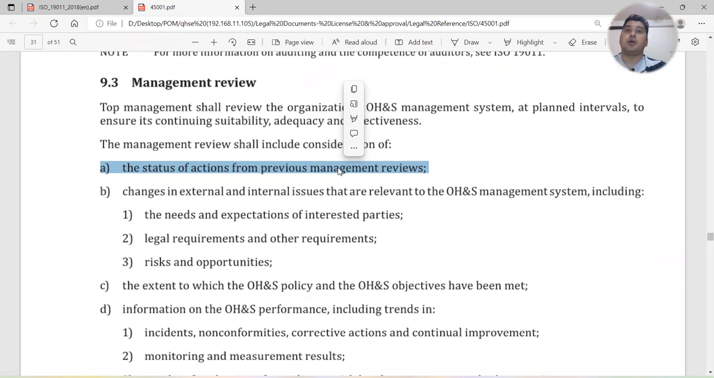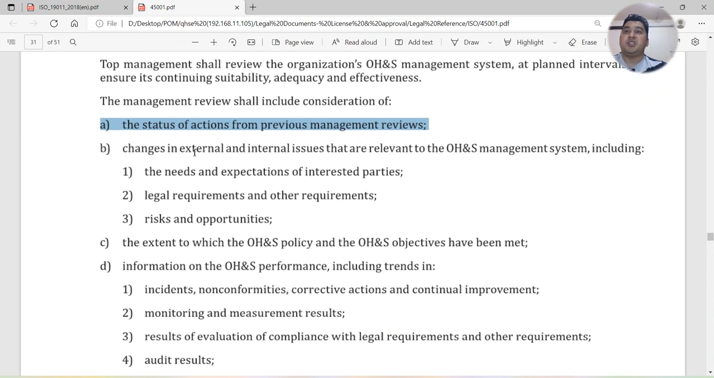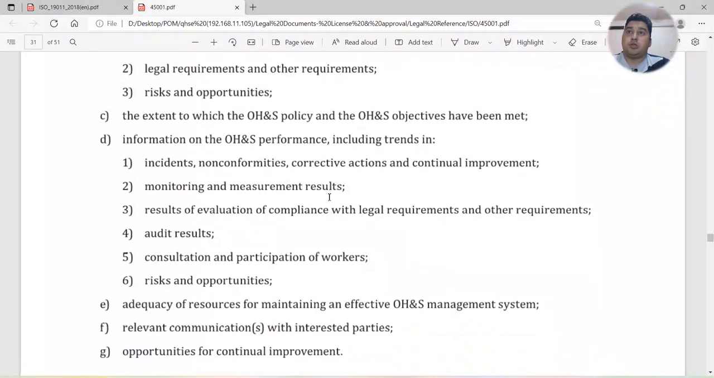Whether those points are closed or not, whether any points are open, what the issue is and why those points are open. All these things you need to explain or consider. Changes in internal and external issues that are relevant to the OHS management system need to be included also. The needs and expectations of interested parties, legal requirements or other requirements, because legal requirements, customer requirements, and those things can change anytime. Risks and opportunities also.